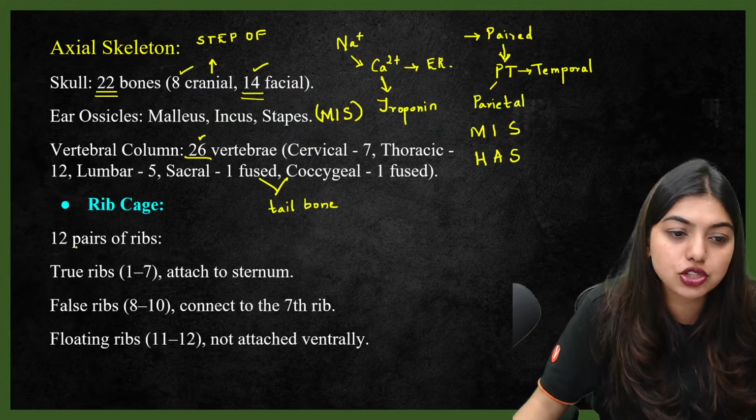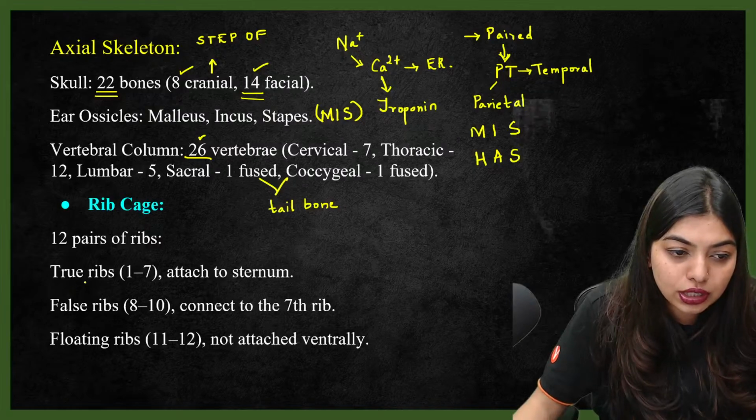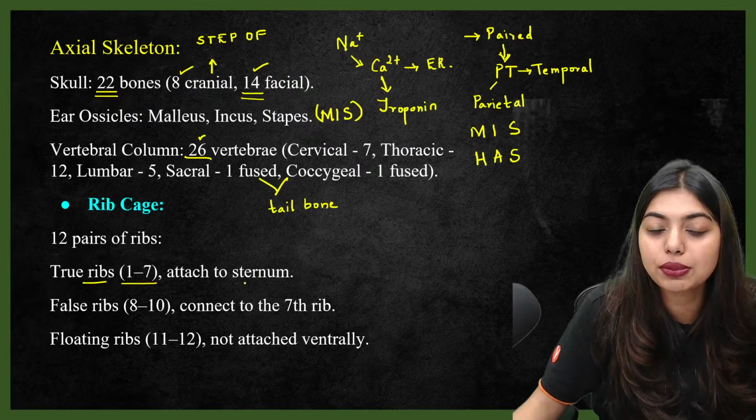Now students, rib cage, 12 pairs of ribs are there. Now very important for you, all of you. True ribs are going to be 1 to 7, that is going to be attached to the sternum.